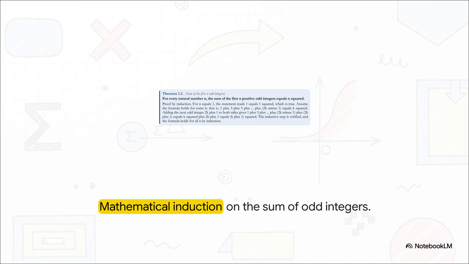And finally, mathematical induction. When beginners see this applied to, say, the sum of odd integers, a lot of them think induction is just some sort of trick, or worse, circular reasoning. I promise you, it is not. It is a direct, rigorous consequence of the well-ordered character of the natural numbers, which is basically the principle that every non-empty subset of natural numbers has a least element. You just establish a solid base case, and then mathematically prove that if it holds for k, it absolutely must hold for k plus 1.